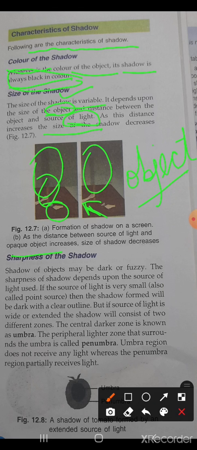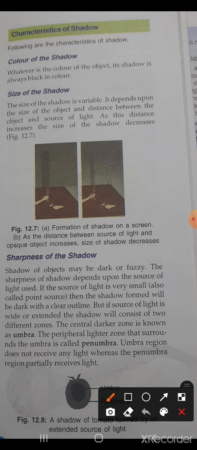All right. Now next is sharpness of the shadow. Okay, children, the shadow of objects may be dark or fuzzy. The sharpness of the shadow depends upon the source of light used. It depends on the source of light which we are using, whether it is sunlight, or man-made light like a torch, a bulb, fire, etc., or a star's light or the sun's light.